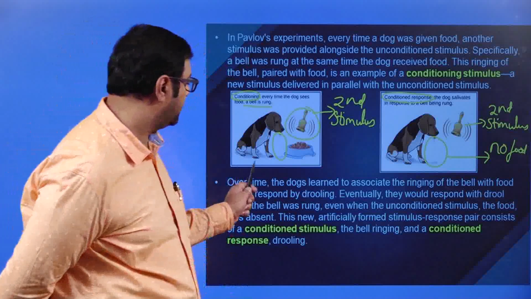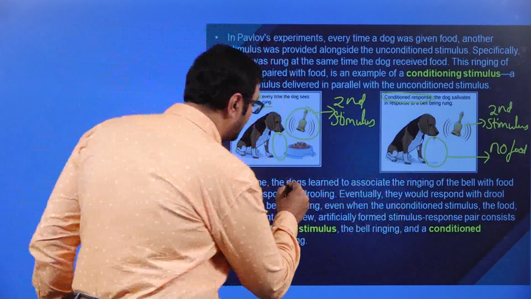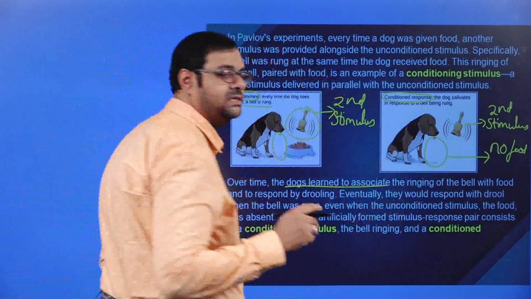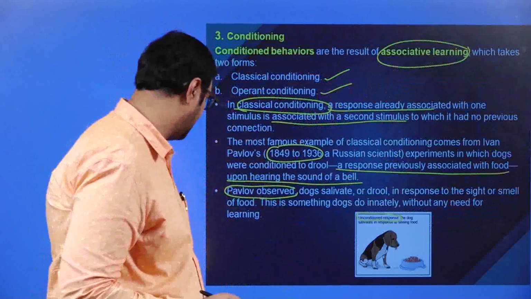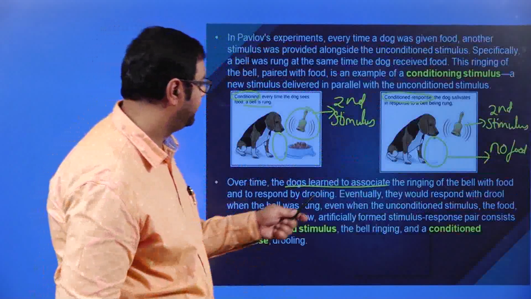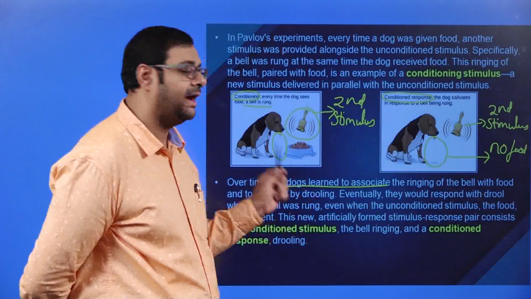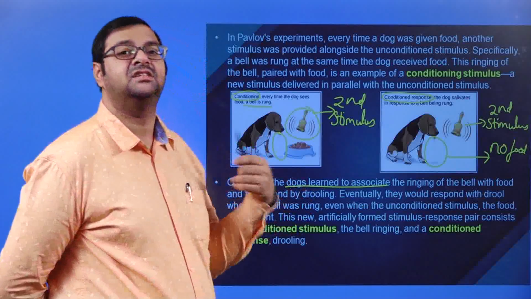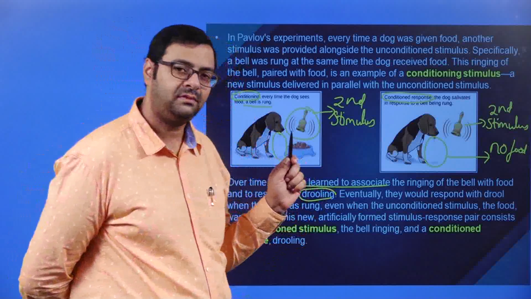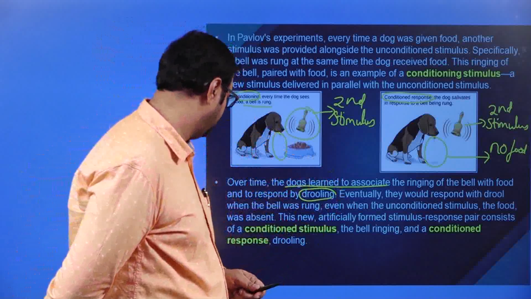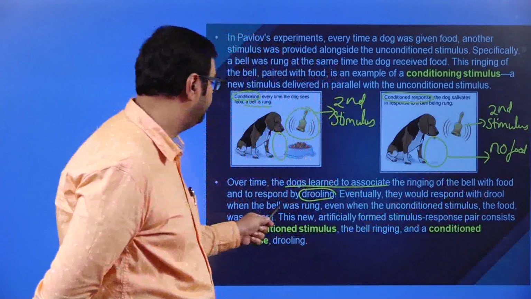Over time, the dog learned to associate the ringing, so it started associative learning. The ringing of the bell with food, and it responded by drooling. Eventually, they would respond with drool when the bell was rung.